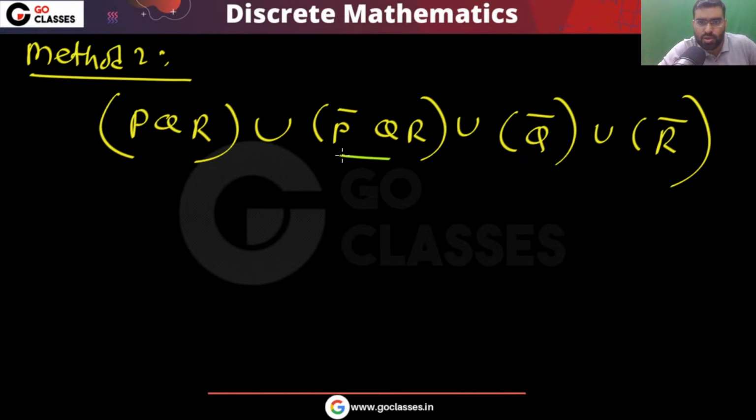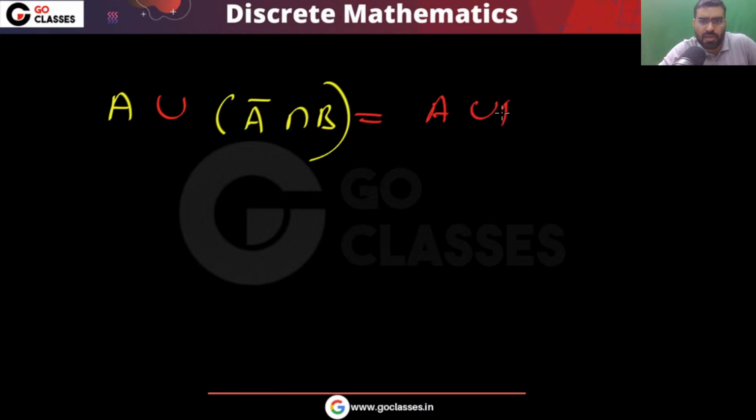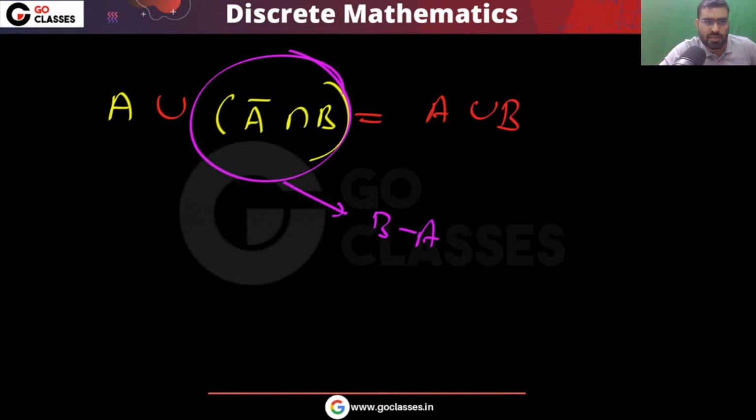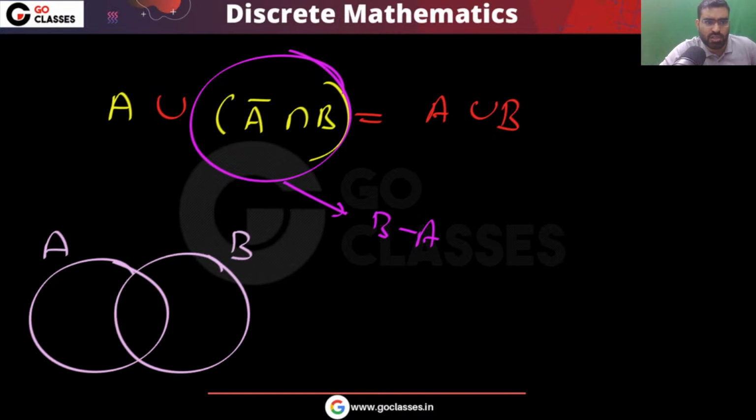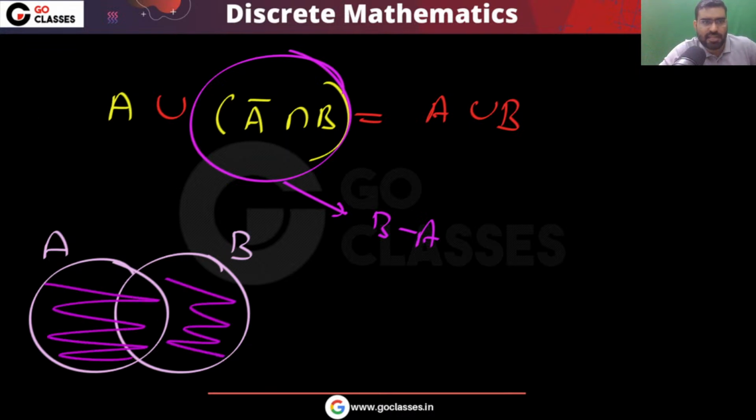See, here you can use a property that we have already seen. Do you remember this property that I told you, that if you have set A union A complement intersection B, that is the same as what? That is the same as A union B, right? Because this is the same as B minus A. So you can easily say that if this is A and this is B, then this is A union B minus A. That is A union B, right?